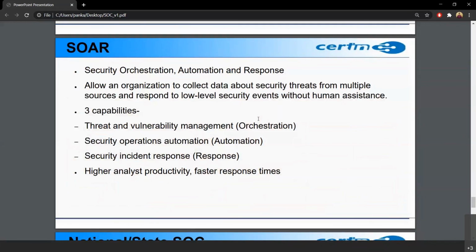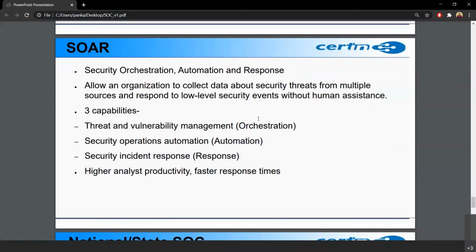Suppose we see that there is an IP that is trying to scan a system. In a SOAR tool we can create a framework. If one IP is trying to scan a certain number of times, then this should alert the firewall to